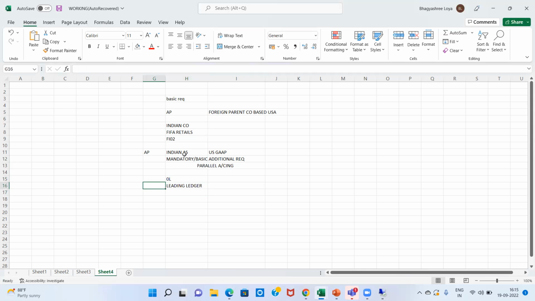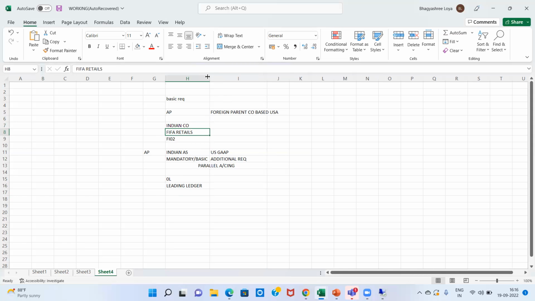So this is a client level setting. We don't need to define it. It is already defined in the system, and it is allocated or assigned to the company automatically. In our case, in FIFA Retails, which is an Indian company, 0L is automatically assigned to FIFA Retails, but we need to assign our mandatory basic accounting principle that we are going to follow to the leading ledger, so that everything is in consensus.